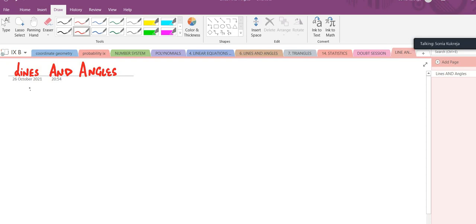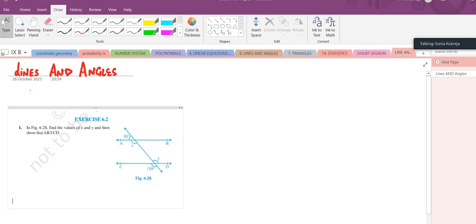So I'm pasting the question over here. This is the first question. Here it is given that the value of this angle is 50 degrees. This is x, and the value of this is y. This is 130 degrees. In this figure, find the value of x and y. Then show that AB is parallel to CD. Means we want to prove that this line is parallel to this line.